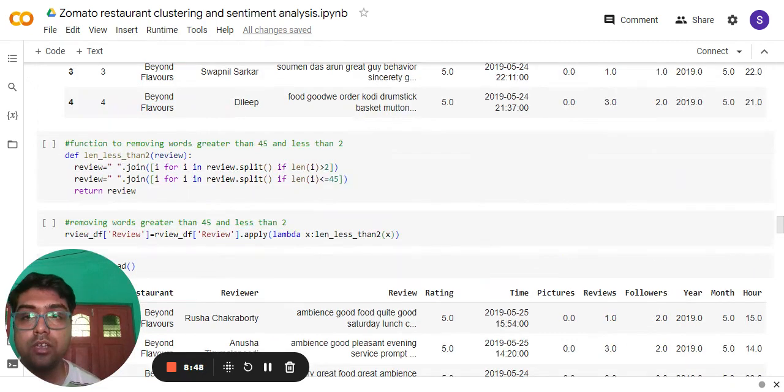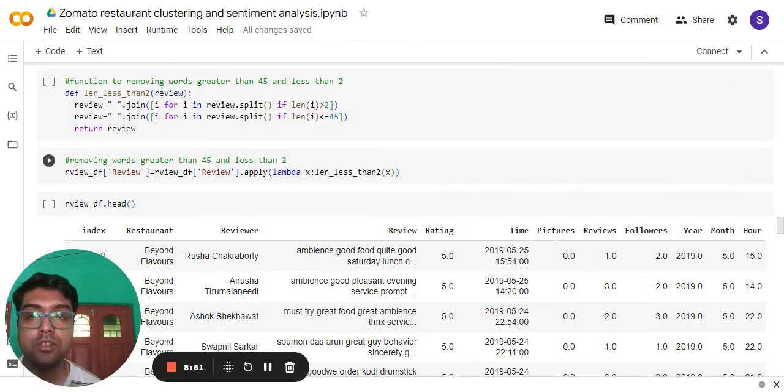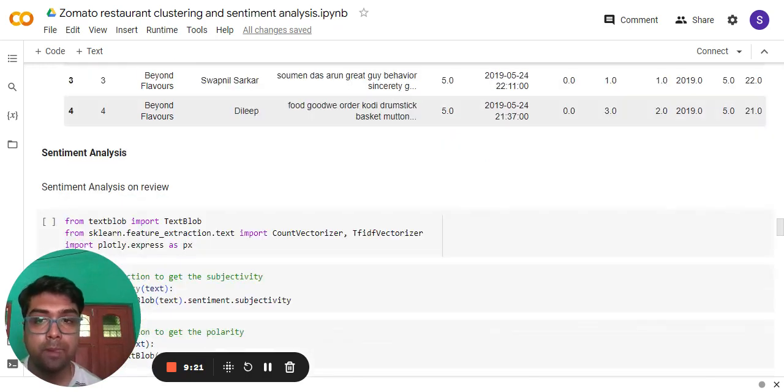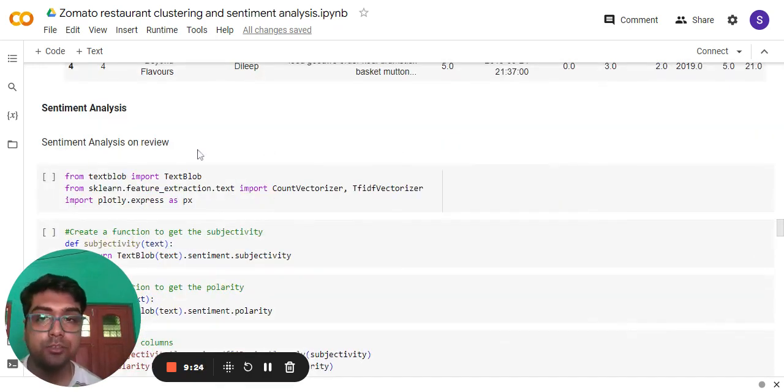I would also like to mention one more operation: I have removed the words which have more than 45 characters, and also those which have fewer than 2. After doing all that, here is a look at the review column. For example, I am reading the first one: ambience good, food quite good, Saturday lunch. You can see there are no stop words, no full stops or commas, and also no extra spaces.